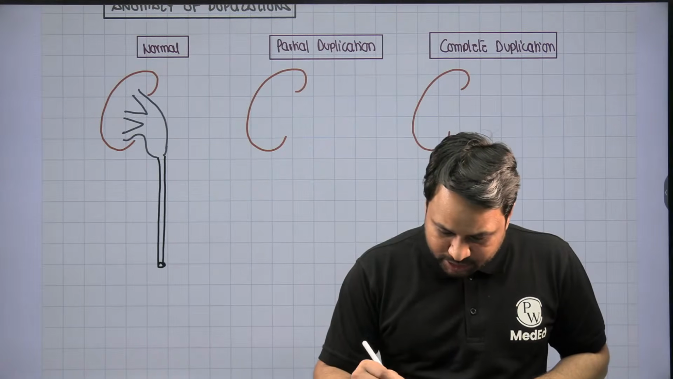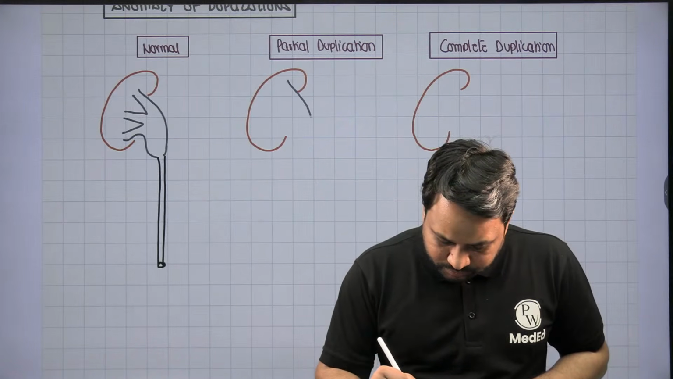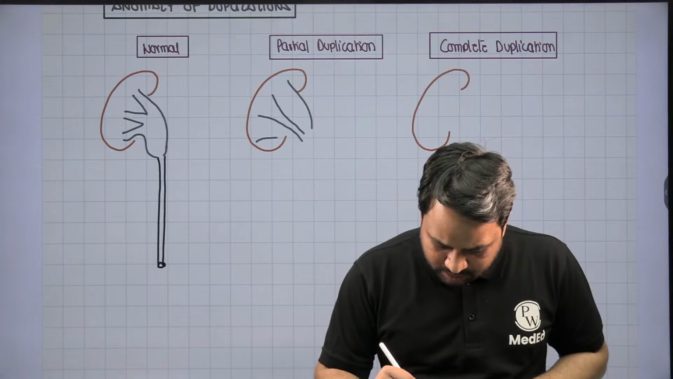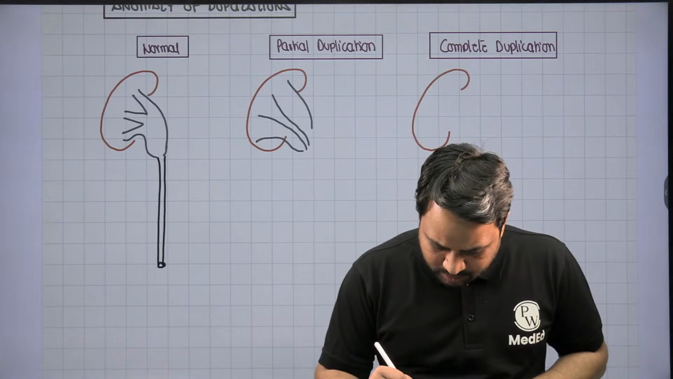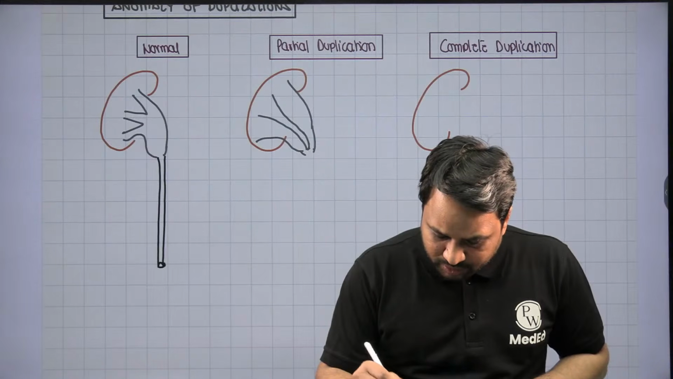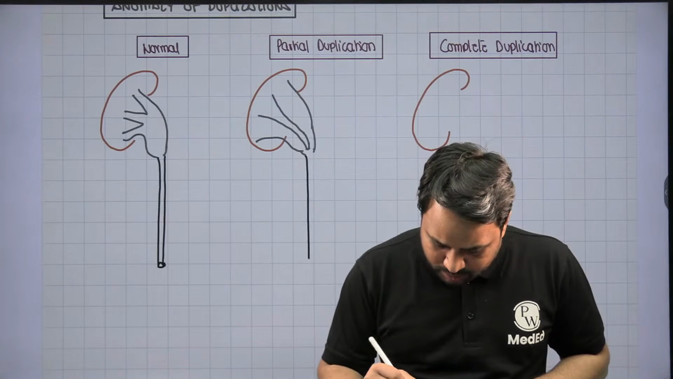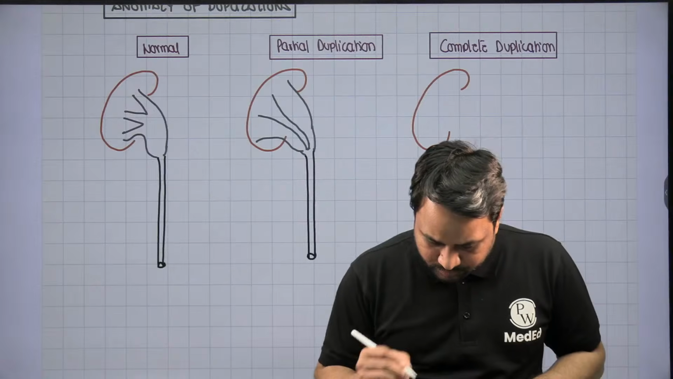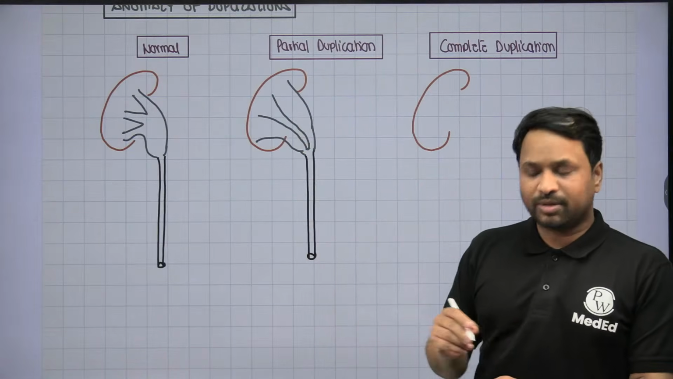In partial duplication, this is one pelvicalyceal system, and there's another pelvicalyceal system, but together they open into one ureter. This is called partial duplication, right? So there are two different pelvicalyceal systems, but one ureter.